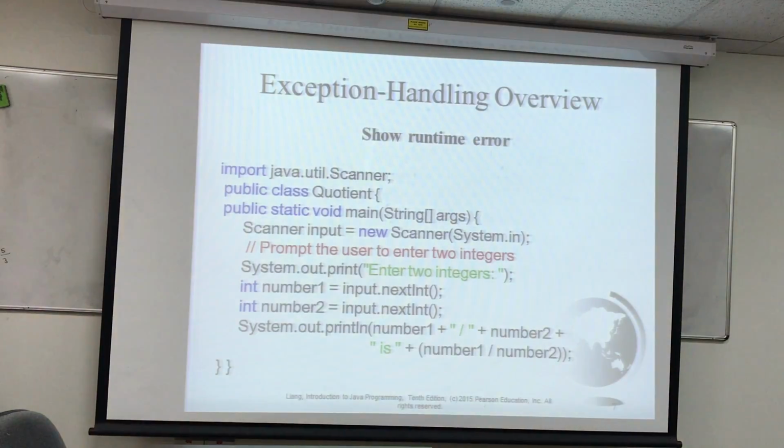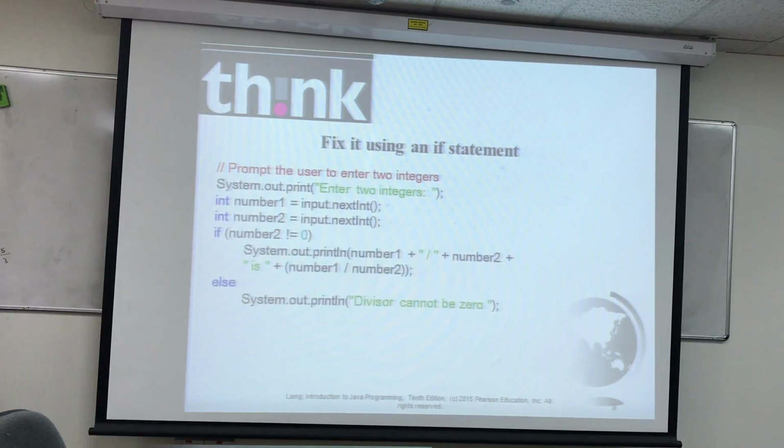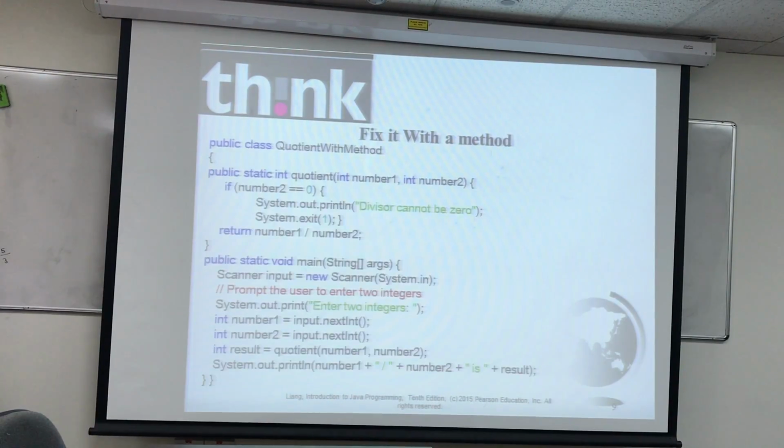Fine. So this is another example they showed. I think I already showed you this example. So how to fix it? Of course, you can use an if statement. For example, as they mention here, if the second parameter is 0, then you give a message and you exit.